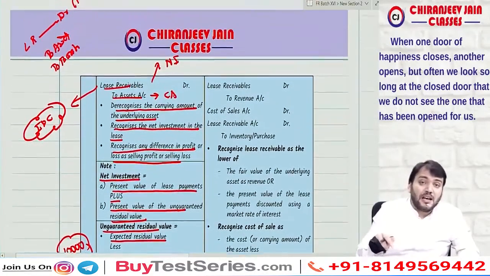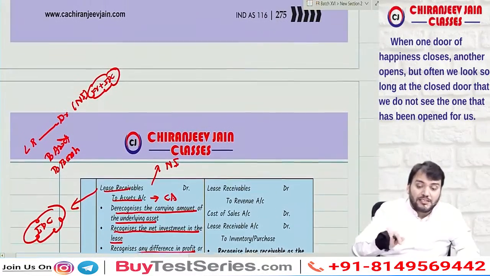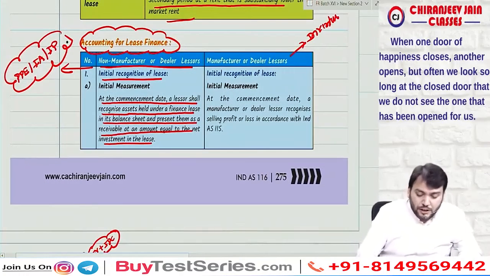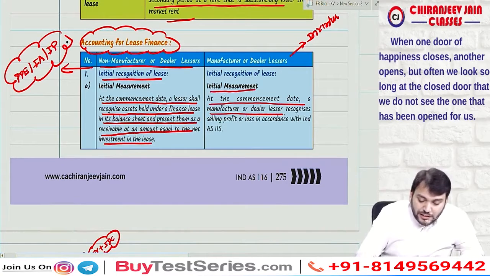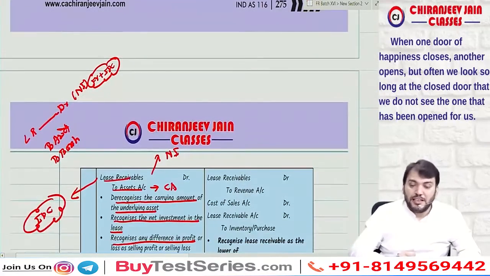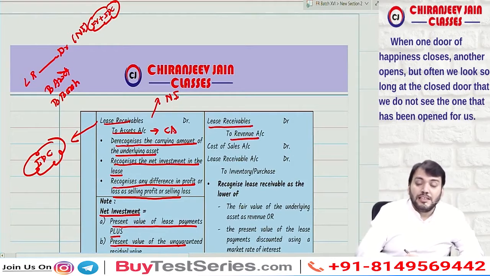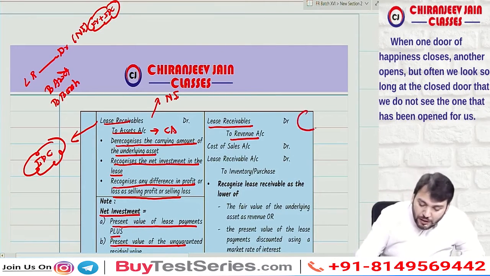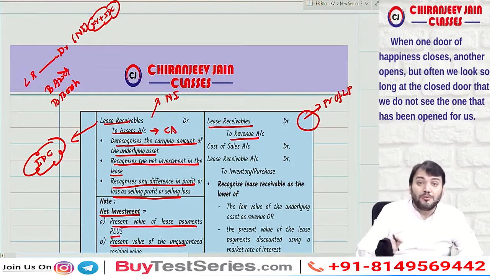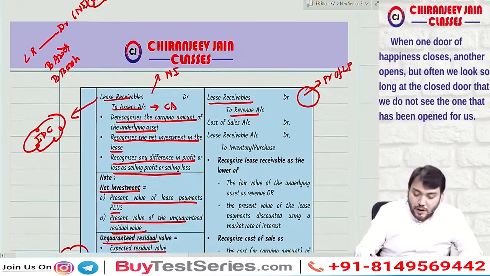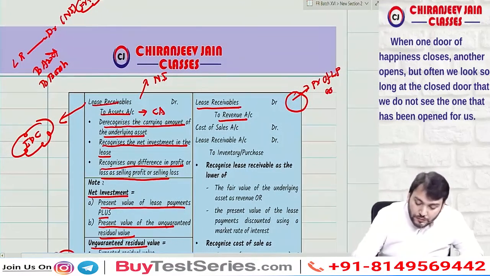Now, if the lessor is a manufacturer or dealer, then what journal entry? What Ind AS 116 says, at the commencement date, the manufacturer or dealer recognizes selling profit or loss in accordance with Ind AS 115. In accordance with Ind AS 115 means we will pass one journal entry: lease receivable to revenue, and this will be equal to present value of lease payment discounted at market rate of interest, or fair value, whichever is lower,